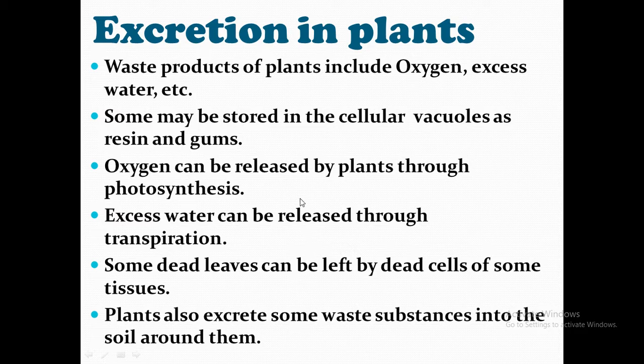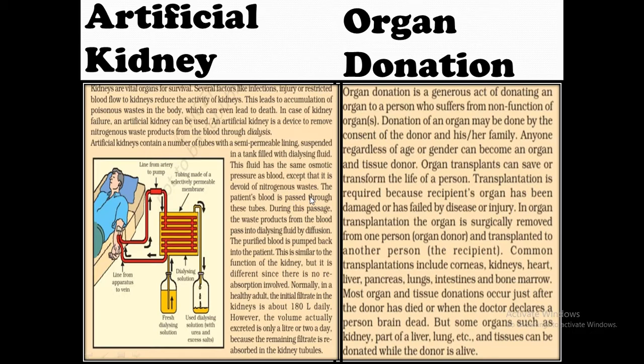Dear students, some dead leaves are also shed out. Let's see what happens next. Generally, what happens to those people who do not cope up with the proper filtration and reabsorption process of the urine or their blood?